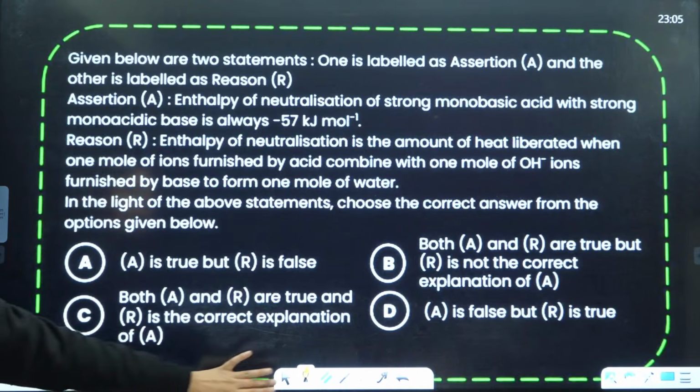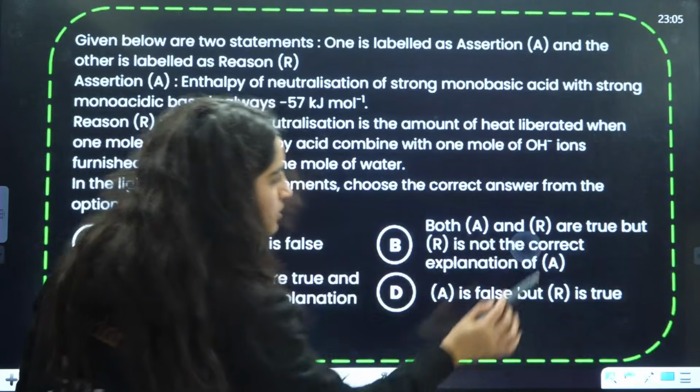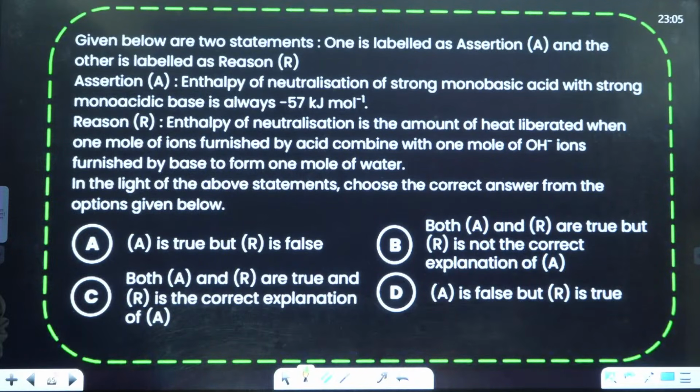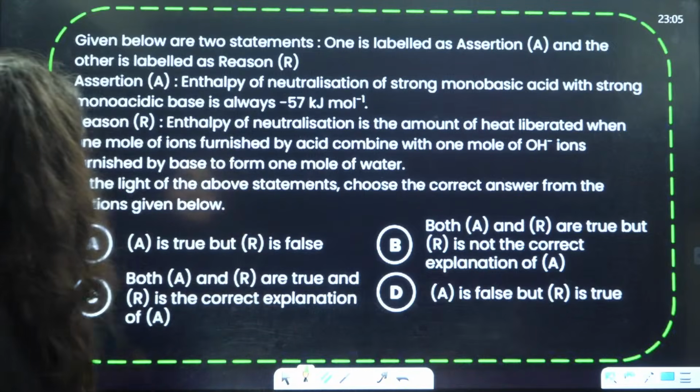Chalo. Now next, students, is your statement based question. Everybody try to answer this question in the comment section.